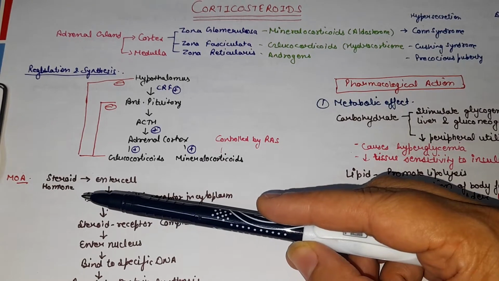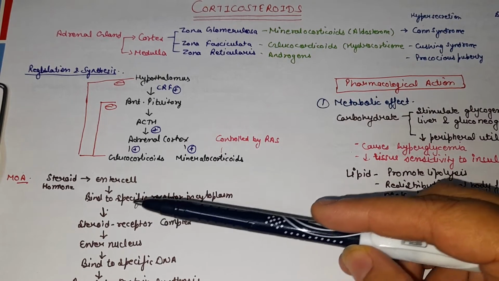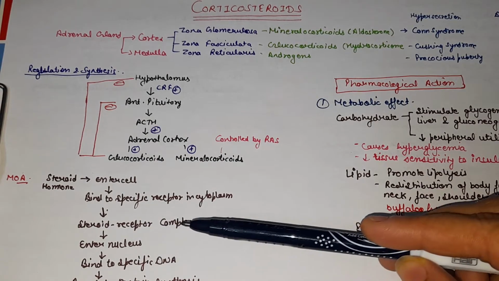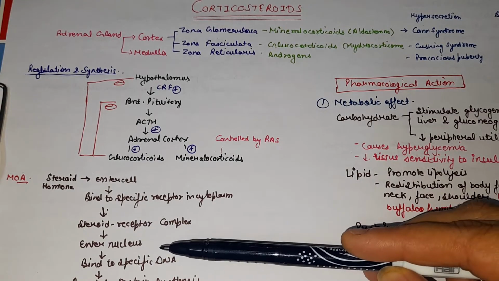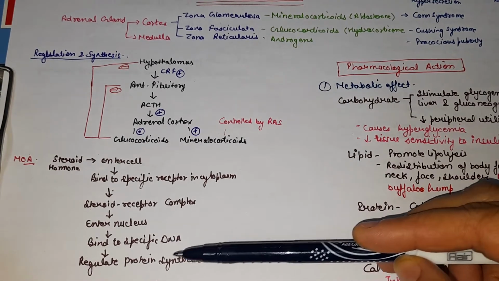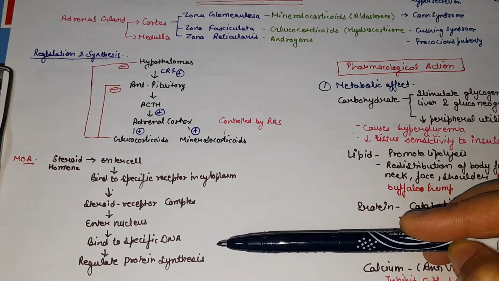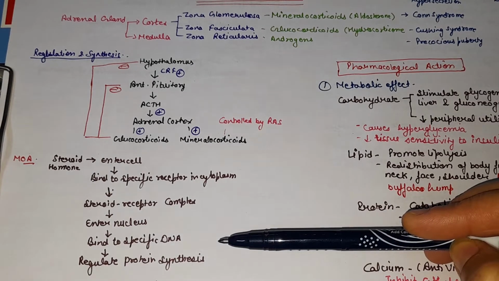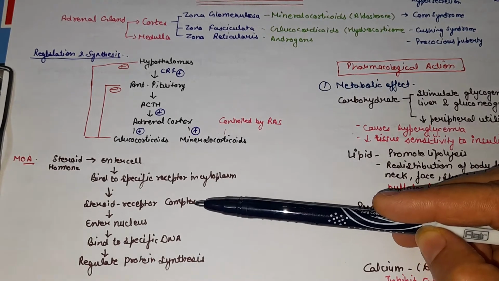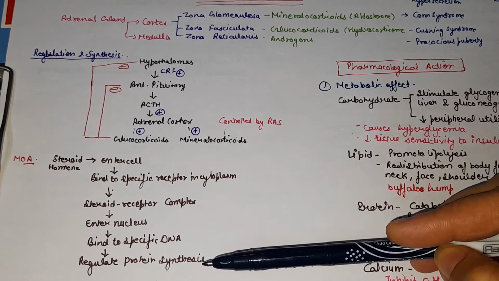The mechanism of action of corticosteroids is that they are steroid hormones. These hormones enter the cell, where they bind to a specific receptor in the cytoplasm, forming a steroid receptor complex. This complex enters the nucleus, where it binds to specific DNA and regulates protein synthesis. As we discussed, androgen and progesterone are also steroids, and they all act through the same mechanism: they enter the cytoplasm, form a complex, then enter the nucleus and bind to specific DNA and regulate protein synthesis.